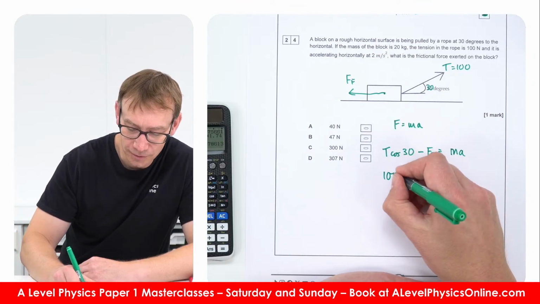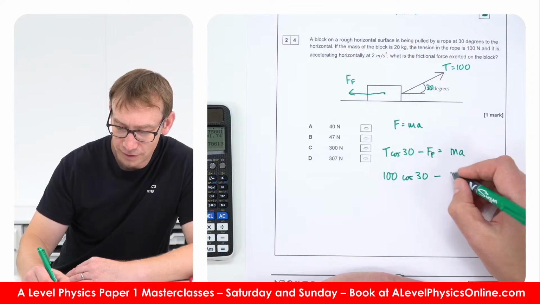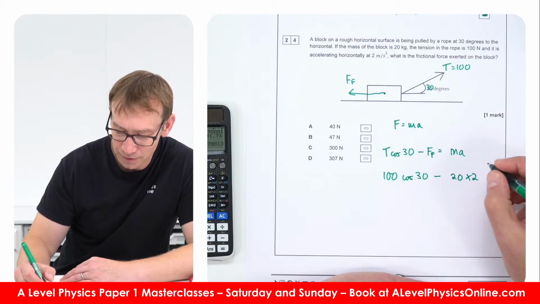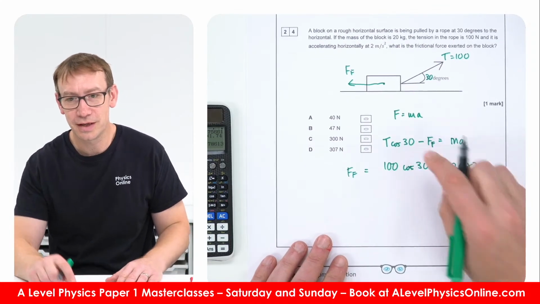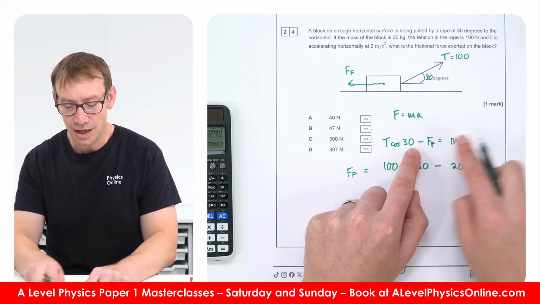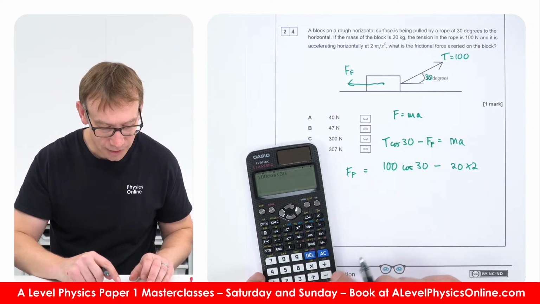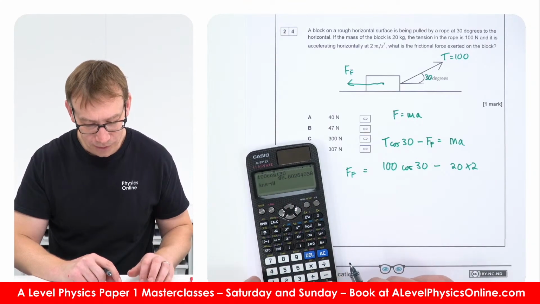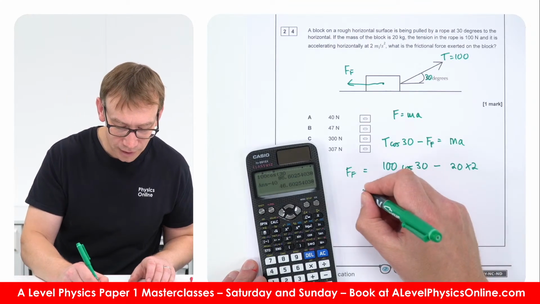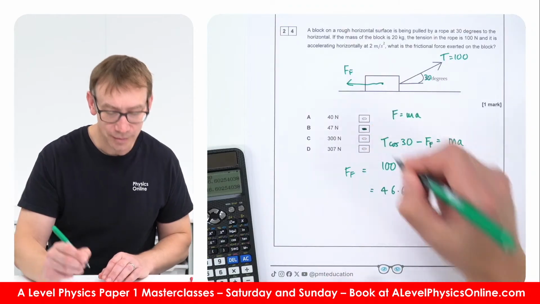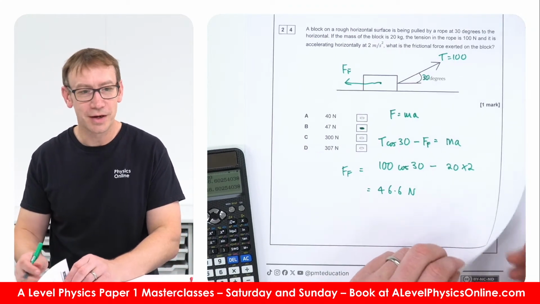So 100 cos 30 minus 20 times 2 is going to be equal to my frictional force. So basically the frictional force, add it to that side, take away ma from that. So 100 cos 30 take away 40 is equal to 46.6 newtons, and therefore the answer would be B, because it has to be really 47. Yeah, there we go, that'd be my answer to that.